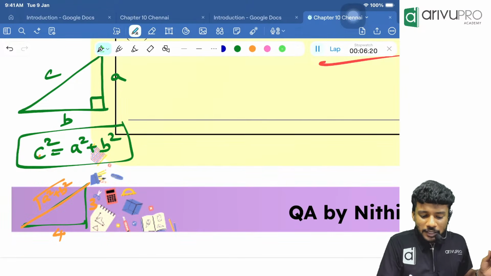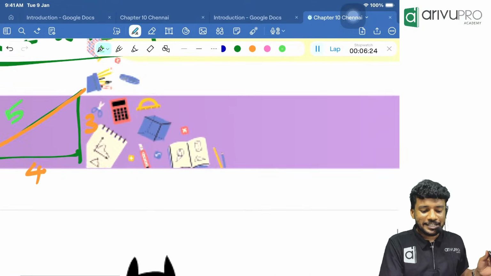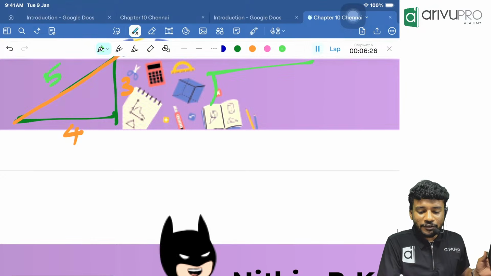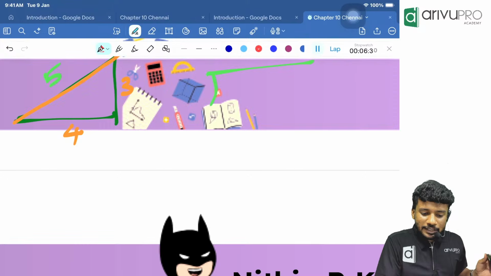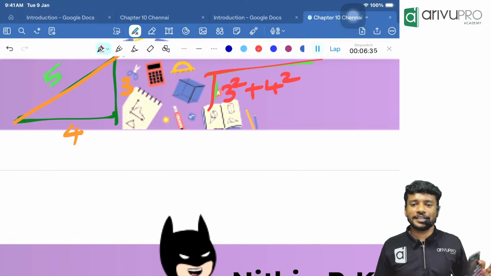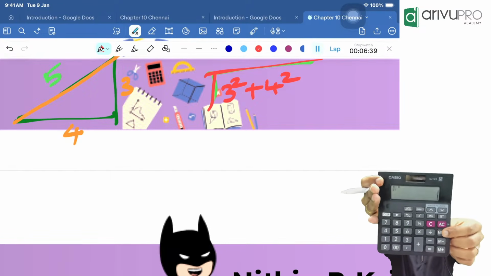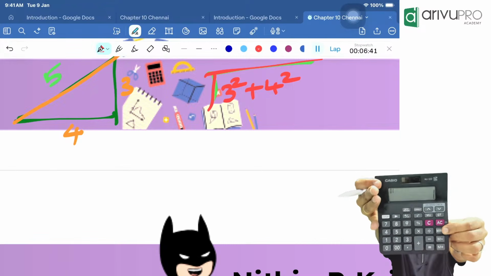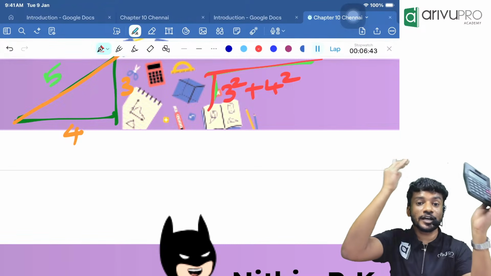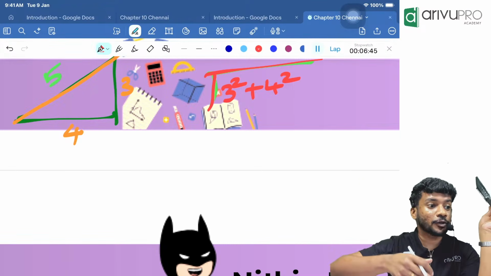Now, I am asking everyone a question. Everyone knows the answer is 5. But still, we need to find the value of root of what plus what, people? Root of 3 square plus 4 square I need to find on my calculator. First step is, I will clear my calculator memory by clicking MRC 2 times. First of all, we need to clear the memory. Otherwise, the past will come and haunt you.